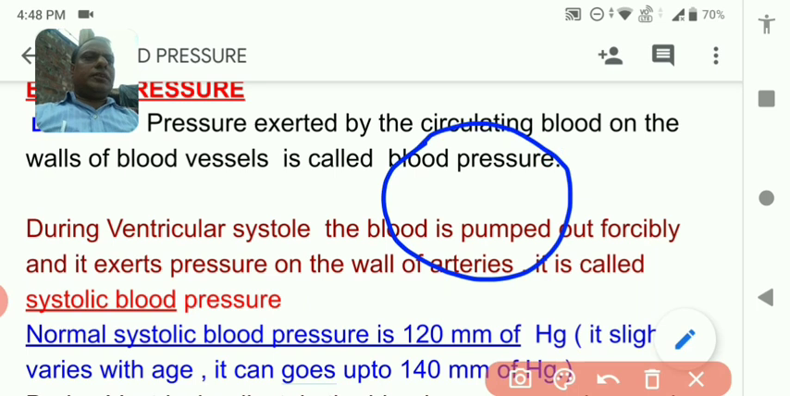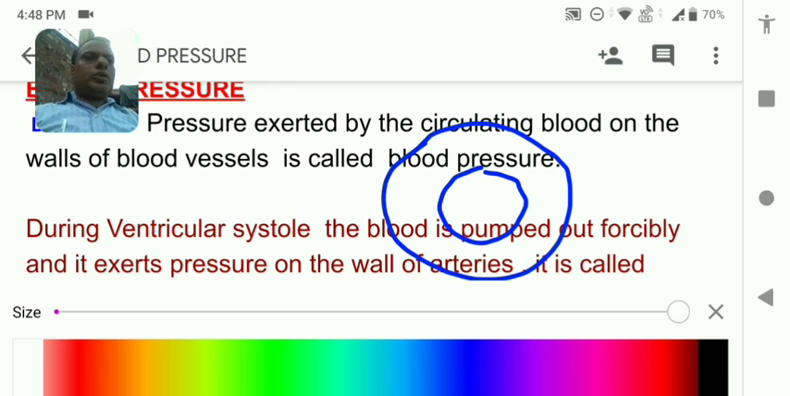Suppose this is a blood vessel and the blood is going through it. In the course of flowing, it creates a pressure on its wall. Yeah, this is the wall on which it creates the pressure, and this pressure is called blood pressure.